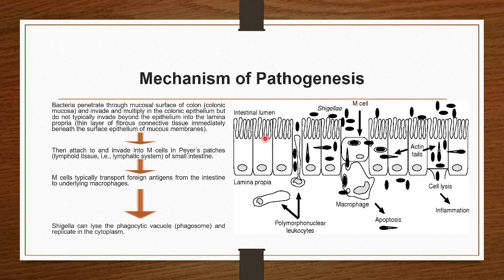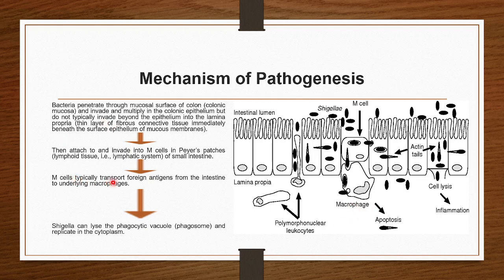Now after the division, they will attach to the M cells of the Peyer's patches. So here they have attached to the M cells of the Peyer's patches. Then after attaching to the M cells, they will be transported and will attach to the macrophages.